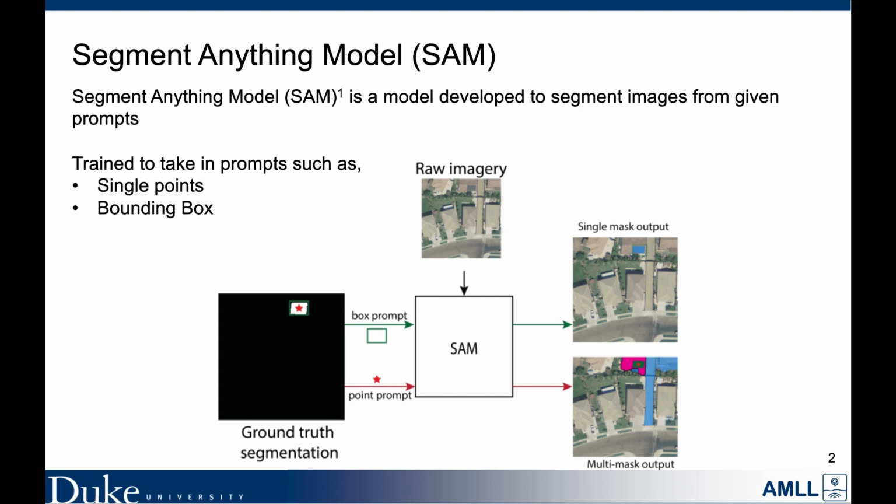Since a point can refer to multiple objects, SAM produces three masks as potential outputs. A bounding box can also be used as a prompt where the box completely encapsulates the object of interest. In that case, only one mask is generated because there is no ambiguity in what the model should segment. In our work, we only use these two types of prompts.